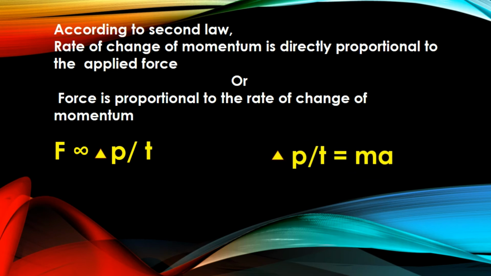Delta p upon t, or rate of change of momentum, is equal to ma. We have already calculated that rate of change of momentum is equal to ma. Therefore, we can write F is proportional to ma.